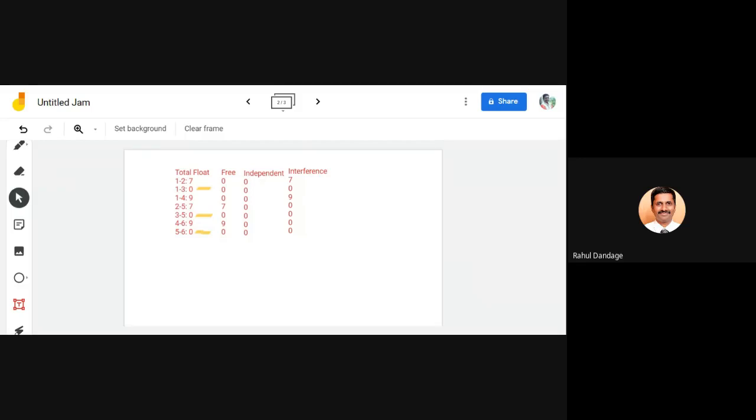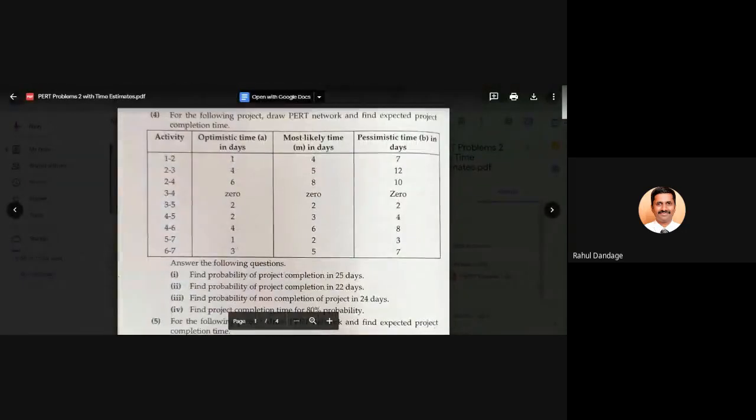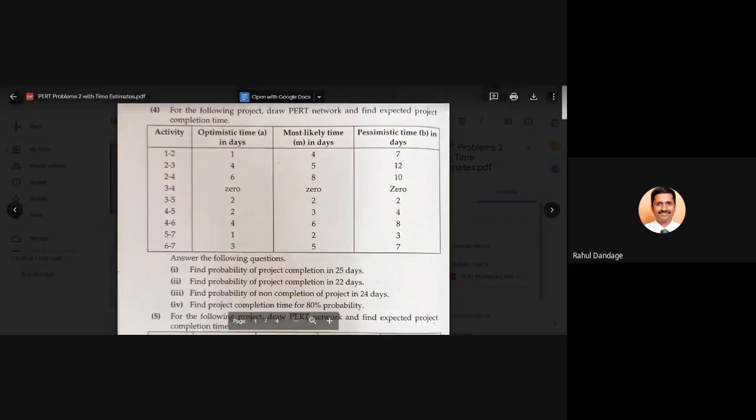Okay, I will upload one more PDF. Whether this PDF is also given to you?